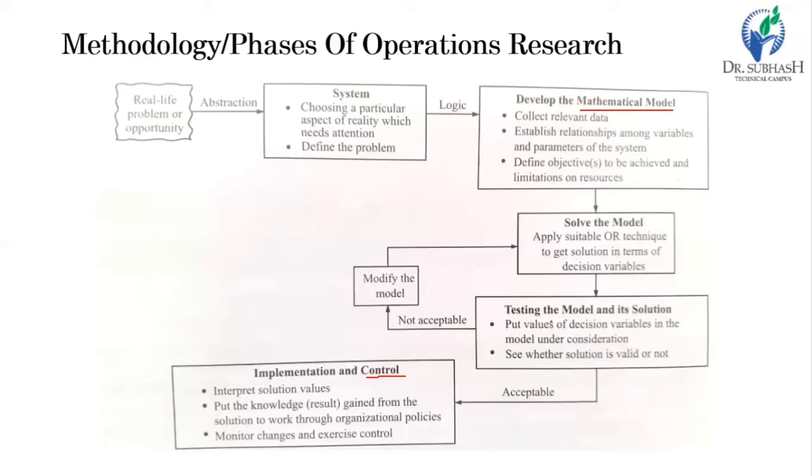But if the result is not acceptable, then modify the model. So it is another phase: modify the model as per the requirement, solve the model again after modification, and test the model and its solution. If it is acceptable, then go for the next phase: implementation and control. And if it is not acceptable, again modify and check, modify and check, until we get an acceptable result. So this is the methodology of operation research.